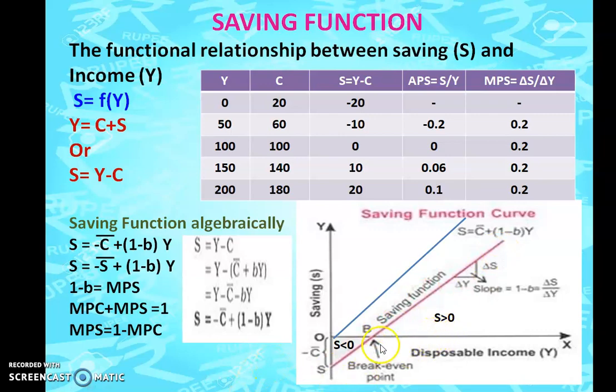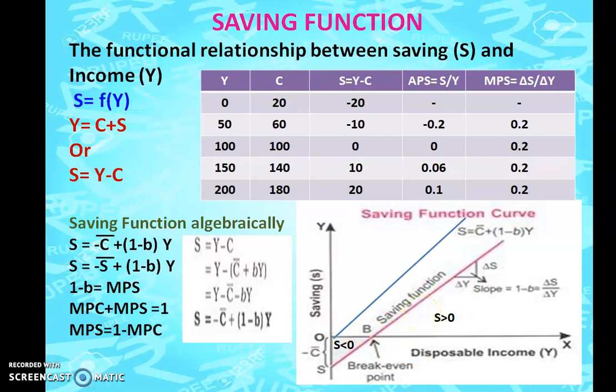Now if you see here, as I have given you over here, S is less than 0. So this entire part will be your losses, and this part will be your savings. Now how do we find out the slope? Take for example, as your income is going to increase, your saving is also going to increase.